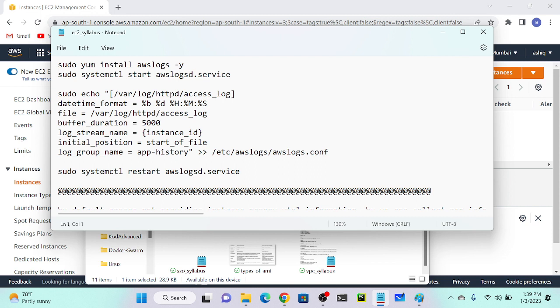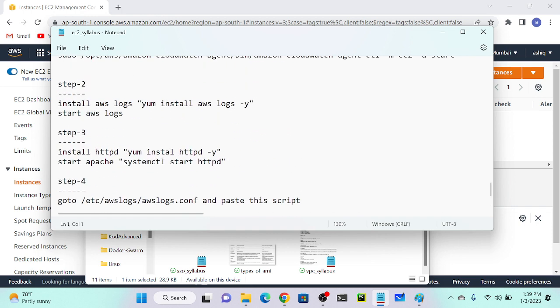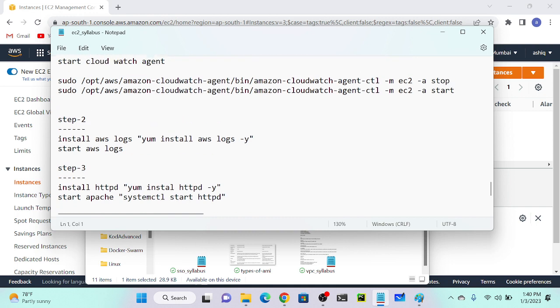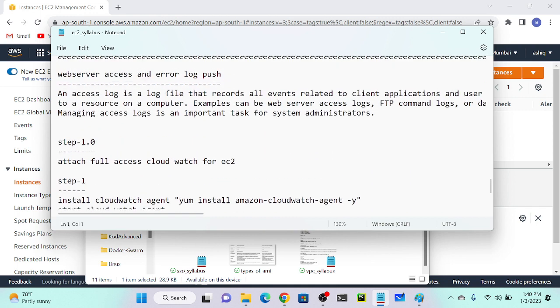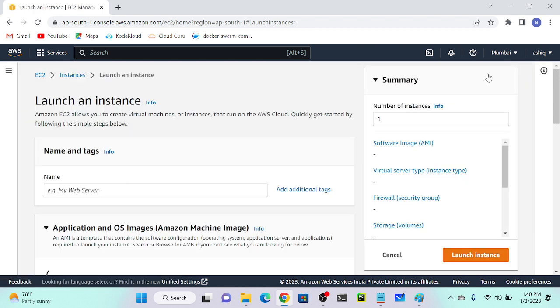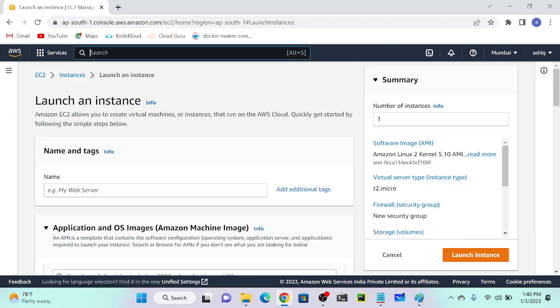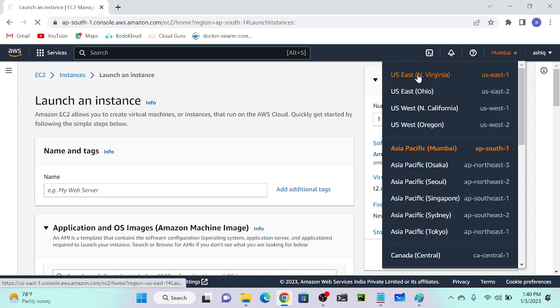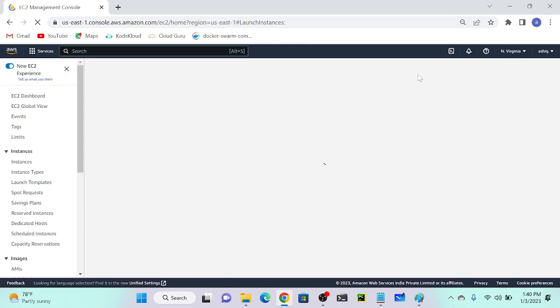First step. Write down steps. So first step, create a virtual machine, then attach CloudWatch full access role. So I'll go to my virtual machine. I will create a full access role. I'll go to Northern Virginia. Full access, CloudWatch full access.